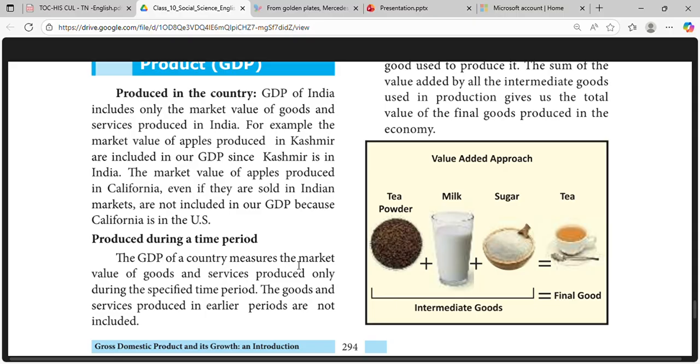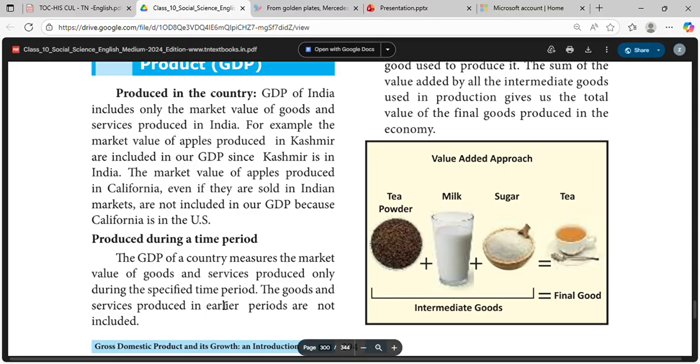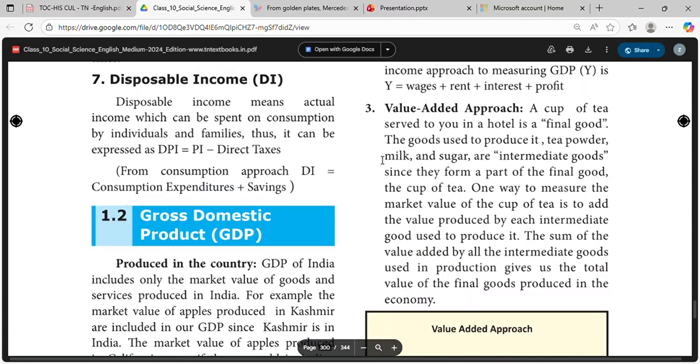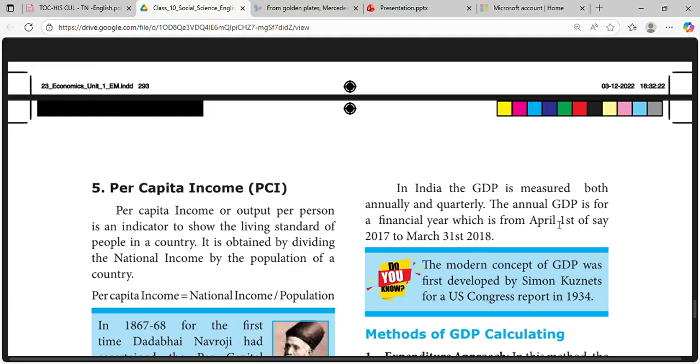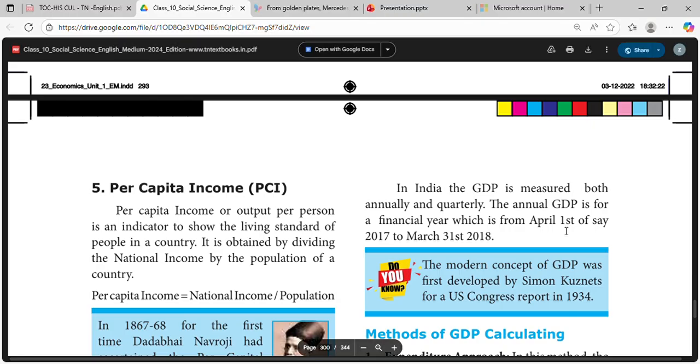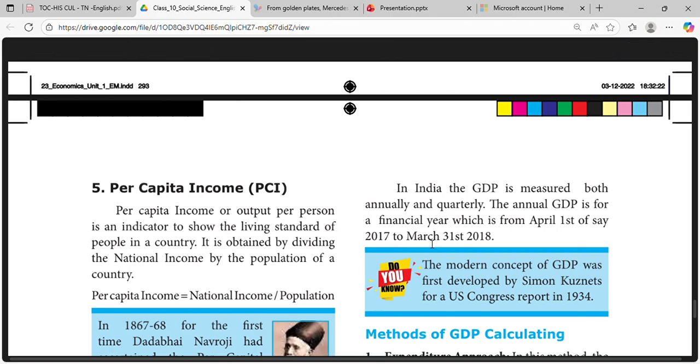The GDP of a country measures the market value of goods and services produced only during a specified time period. The goods and services produced in earlier periods are not included. In India, the GDP is measured both annually and quarterly. The annual GDP is for a financial year, which is from April 1st of, say, 2017 to March 31st